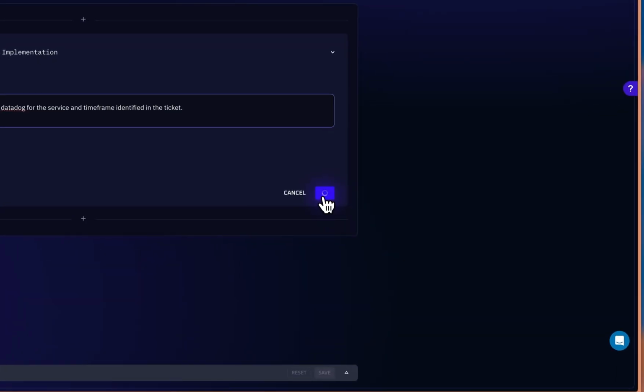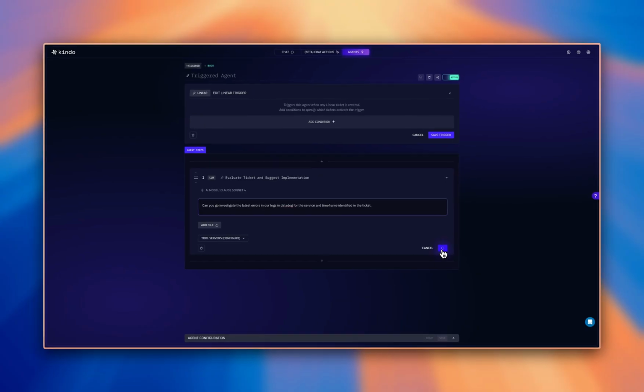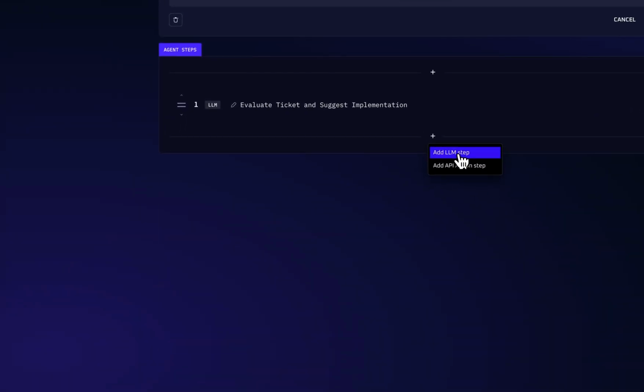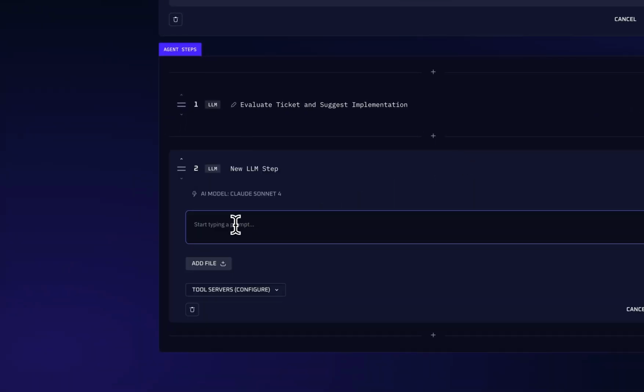I'm not going to take you through the generation of the actual ticket here, but that would be how I would create an incident response workflow in the Kindo product. I could even take it a step further by adding another step where we try to identify the fix for the issue and write it to GitHub as well, if I wanted to add that additional step.